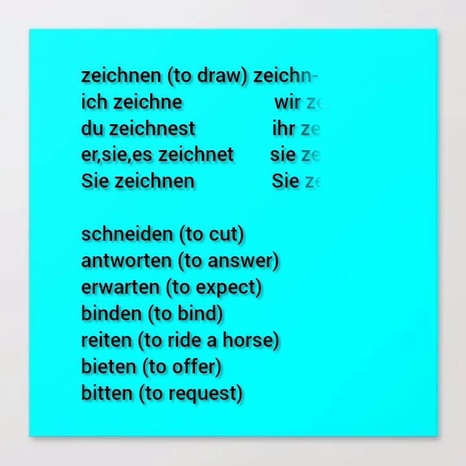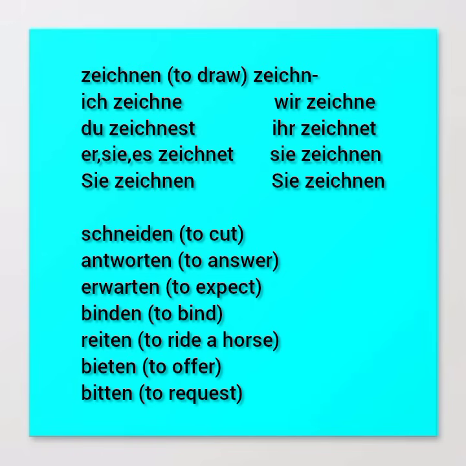How about number 3, to draw? That is zeichnen. Zeichnen, to draw. So you'll do the same procedure here. Ich zeichne, I am drawing. Du zeichnest. So ich zeichne. Du zeichnest. Then you have er, sie, es zeichnet. Wir zeichnen. Ihr zeichnet. And then sie zeichnen. Okay, so let me give you the other examples then of verbs ending with those endings.